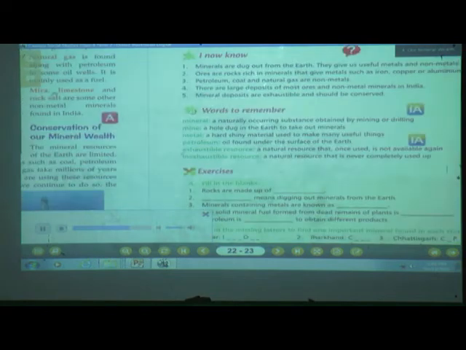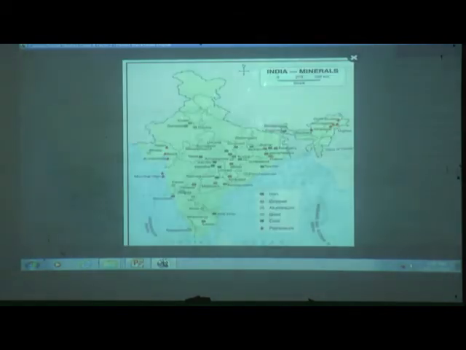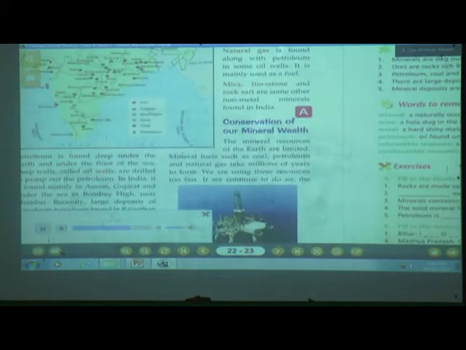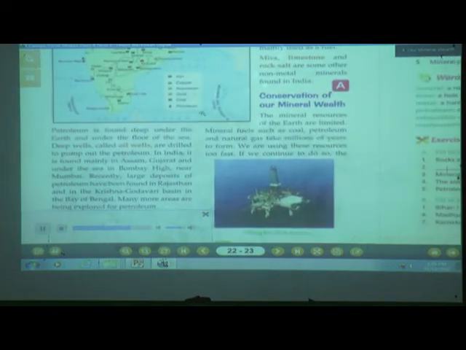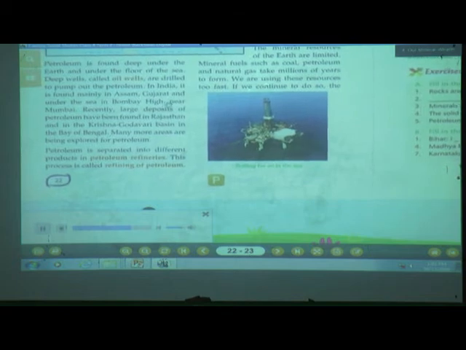Petroleum is found deep under the earth and under the floor of the sea. Deep wells called oil wells are drilled to pump out the petroleum. In India, it is found mainly in Assam, Gujarat and under the sea in Bombay High near Mumbai. Recently, large deposits of petroleum have been found in Rajasthan and in the Krishna-Godavari basin in the Bay of Bengal. Many more areas are being explored.